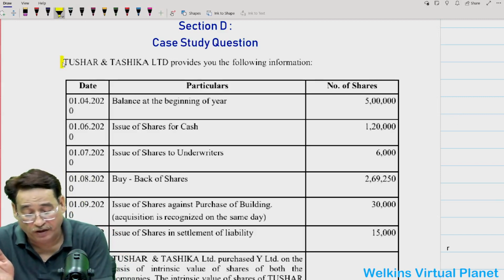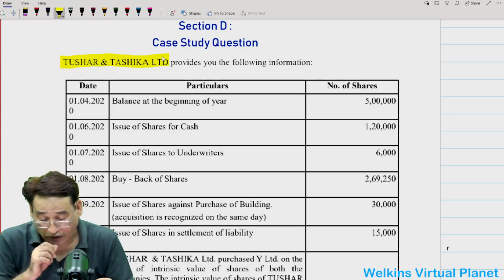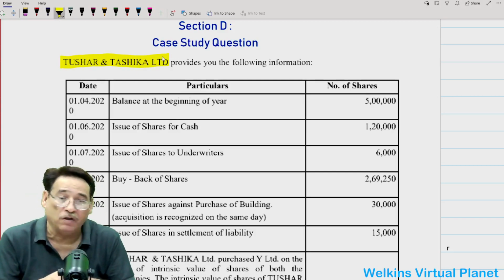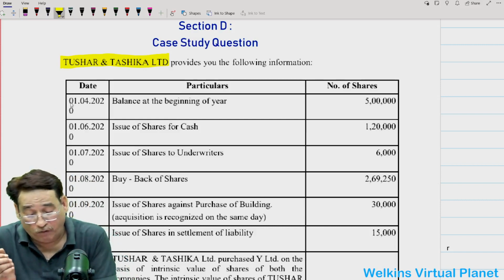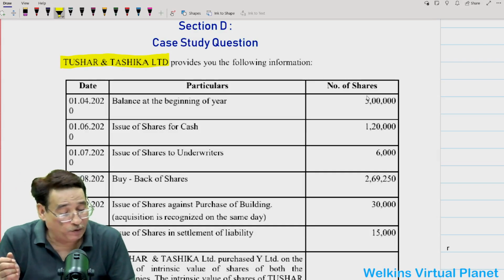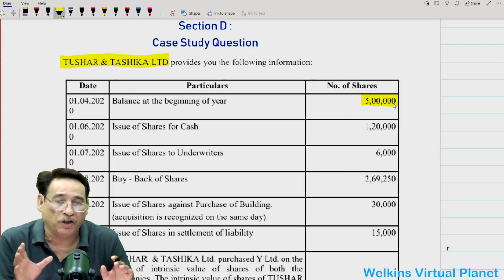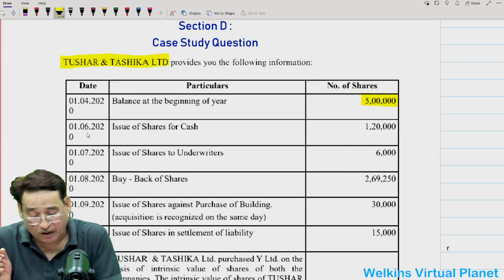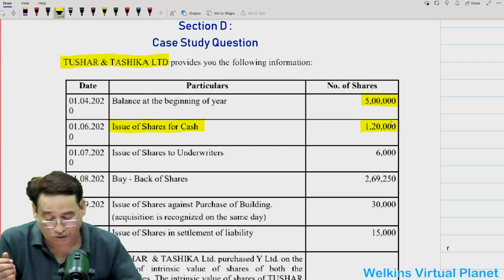First of all, here it states that Tushar and Tashika Limited provides you the following information. Of course, this particular question relates to earning per share, that is AS 20. On 1/4/2020, they are having what we call in the beginning 5 lakh number of shares. These are number of shares, not in rupee terms, but in numbers. Then on 1st of June 2022, they issued shares for cash. 1,20,000 shares have been issued for cash.